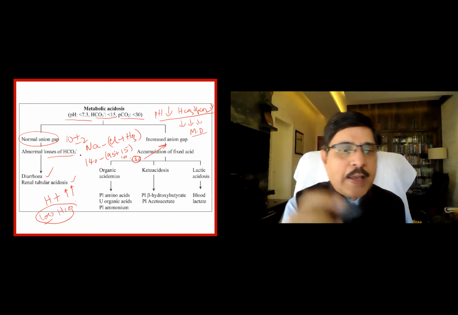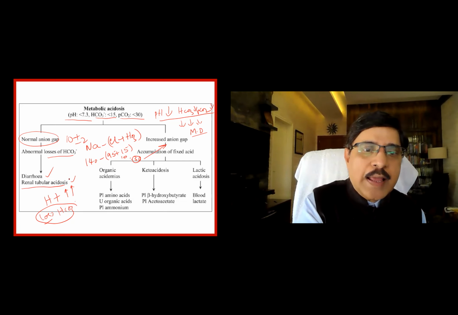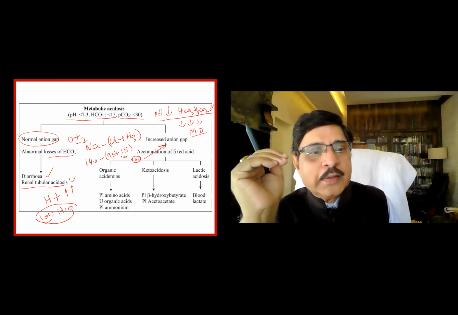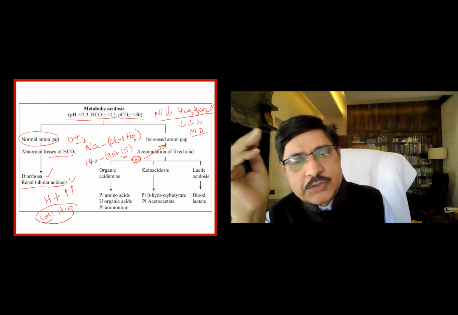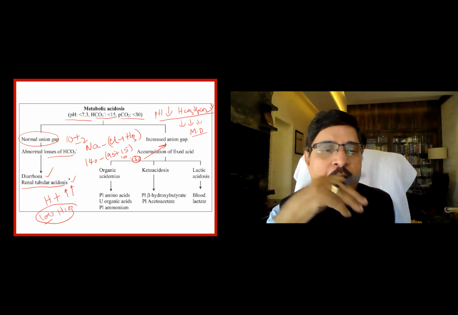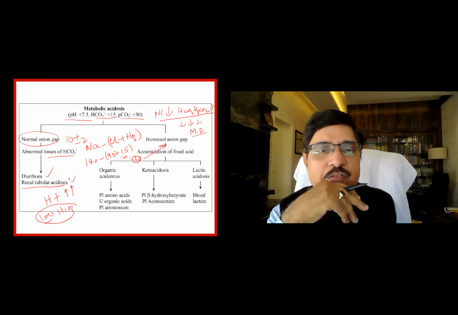So this is the mechanism. Primarily there is an acid secretion problem, so acid is retained in the body, which causes renal tubular acidosis. We will come to that. There are several types of it, and how to differentiate them is a separate seminar by itself. We will do it.